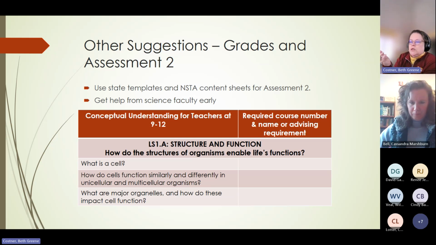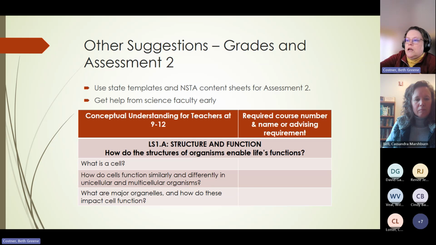If you use assessment 2, which is grades or transcript analysis, for each of the subject areas, biology, chemistry, whatever it is that you have programs in, you have to go in and complete this document that has questions.